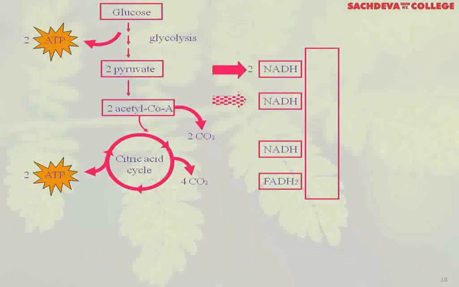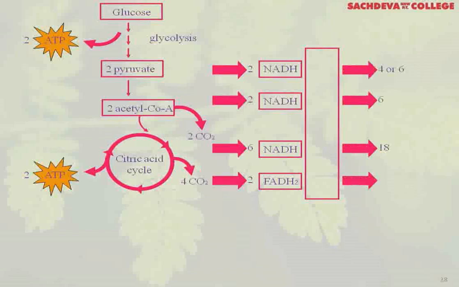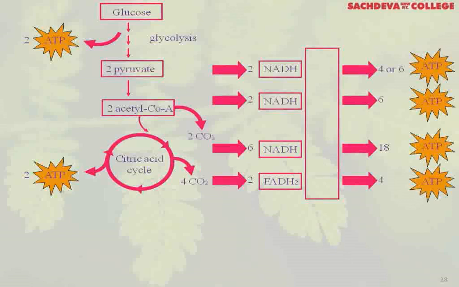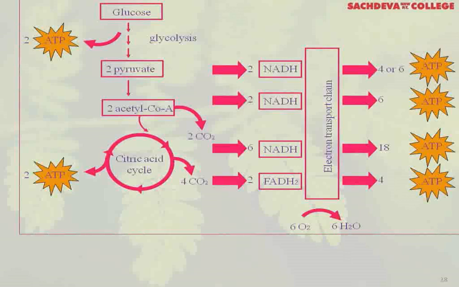Now on oxidation they give you energy equivalent to 4 or 6, 18, 4 ATP, ATP, ATP, and the ATP. Now this is the electron transport chain. Now 6 O2 gives you 6 molecules of water. This is how it is operating, the outline.